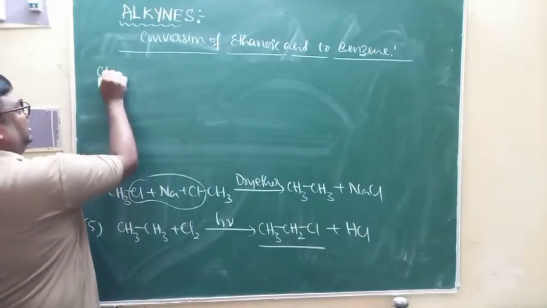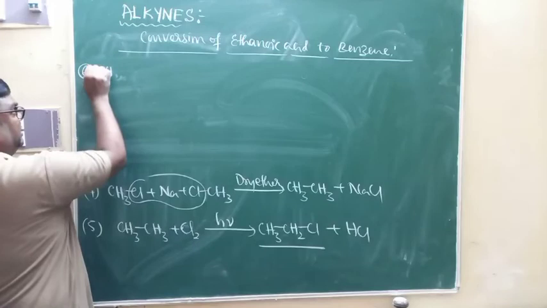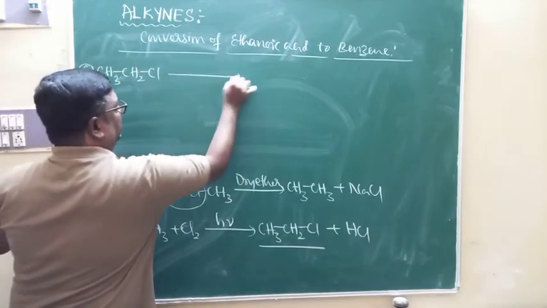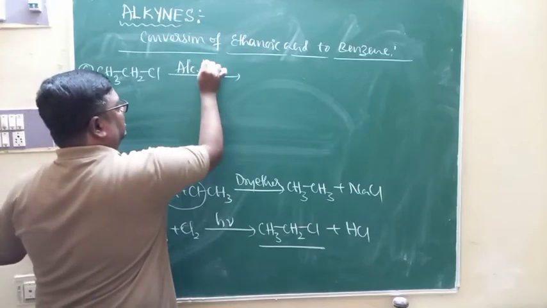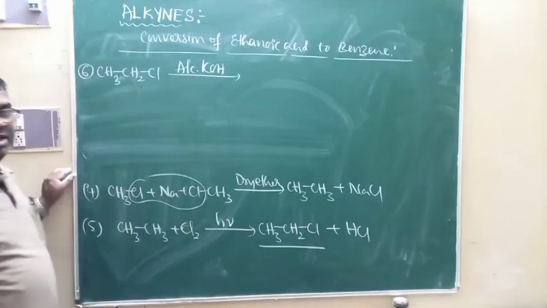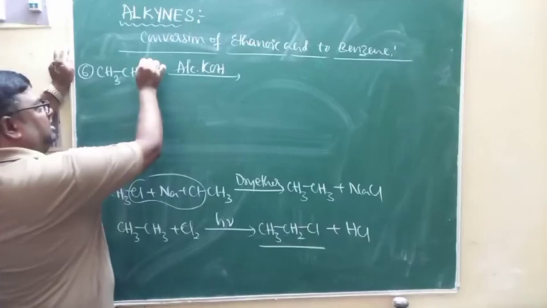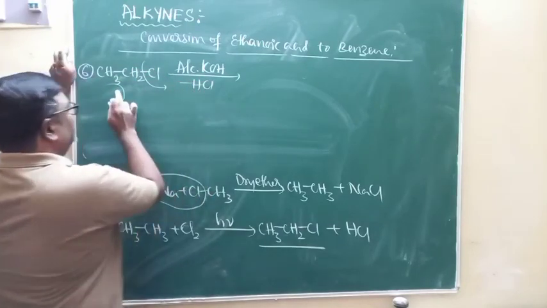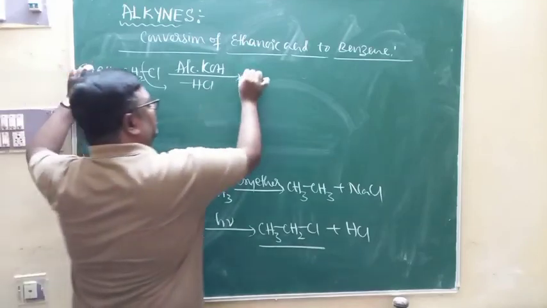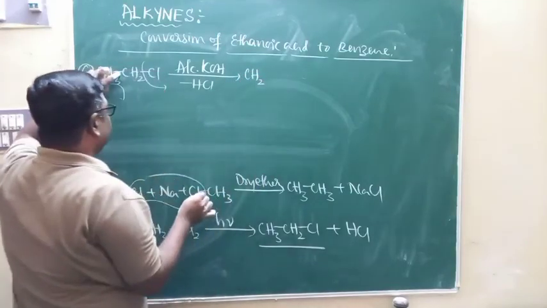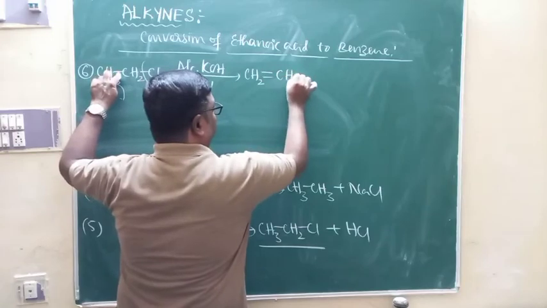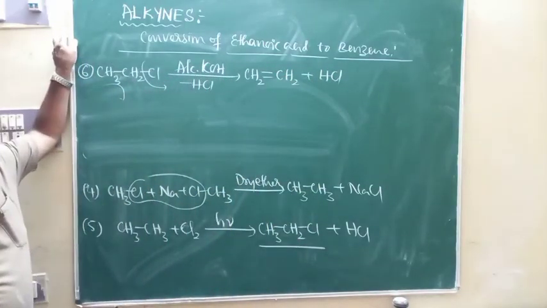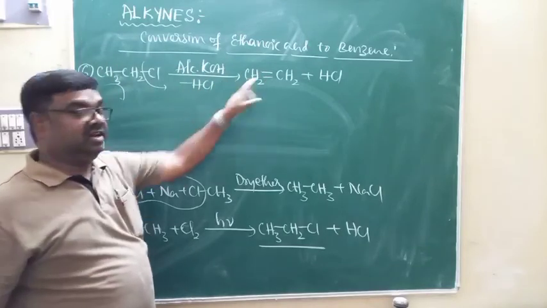In the sixth step, this chloroethane undergoes dehydrohalogenation. For that you need a dehydrohalogenating agent, alcoholic potassium hydroxide. Cl minus from here, H plus from here, minus HCl, and you get CH2=CH2 plus HCl. Elimination converts a single bond into a double bond. This is given in the preparation of alkenes.